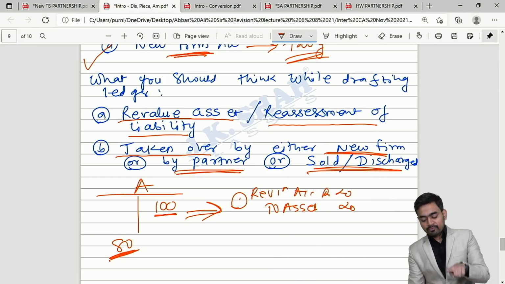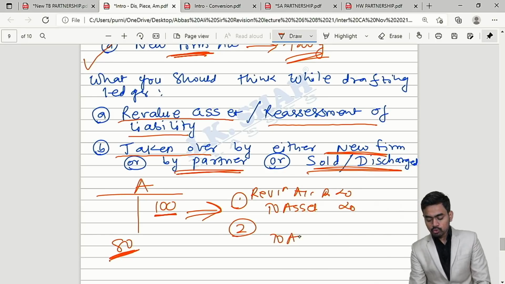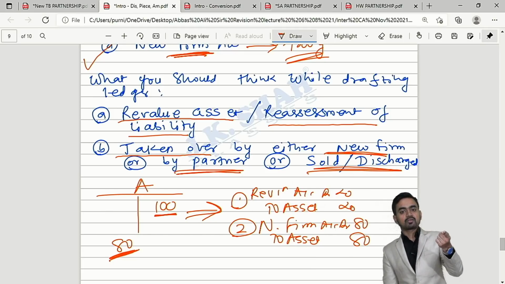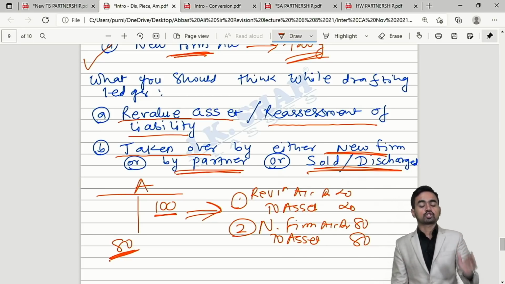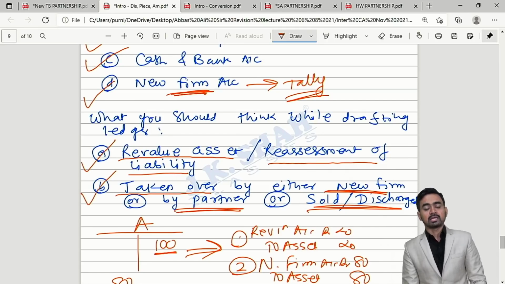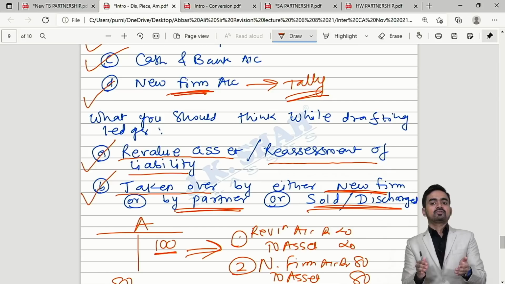Clear? After revaluation, the same asset goes out at the revised value and it will be taken over by new firm account. If it is taken over by new firm, then new firm will be debited. If taken over by partner, then partner will be debited. If it is sold in the market, then cash or bank account will be debited. But I am giving you the guarantee: if you follow these 2 steps, easily you can close the books of old firm. Revaluation of asset, reassessment of liabilities, and after that, taken over by either new firm or partner or sold in the market.